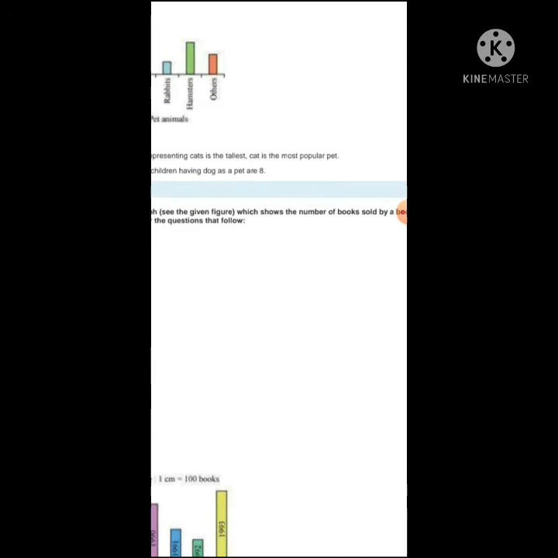See, your first question is: use the bar graph, see the given figures to answer the following question. Which is the most popular pet? You can see in the bar graph that here are dogs, cats, rabbits, hamsters, and others. Hamsters and other pet animal names are given, and a bar is given showing how much each animal is